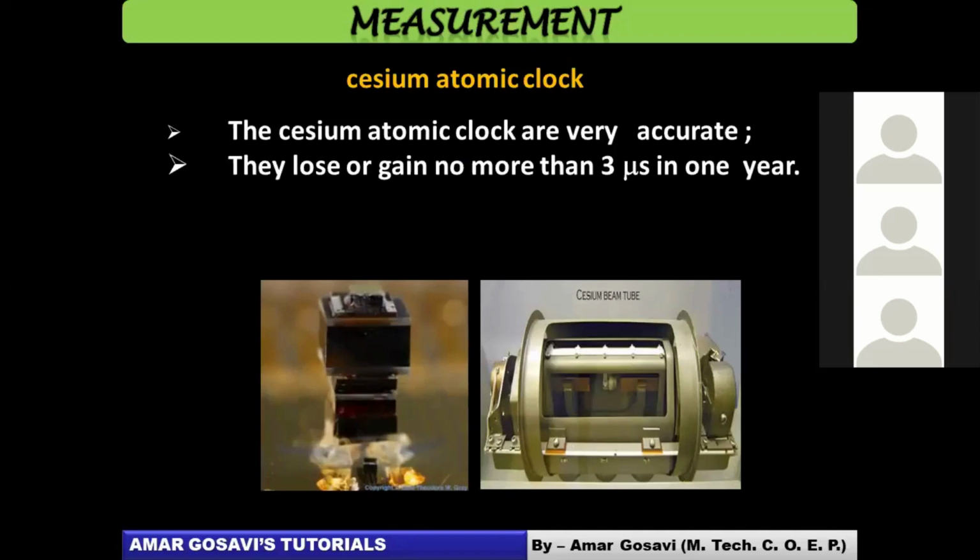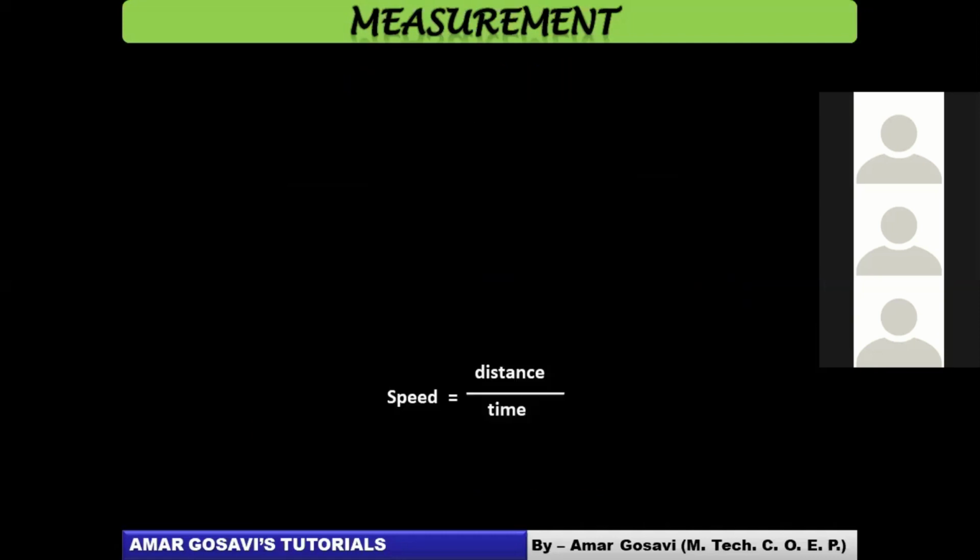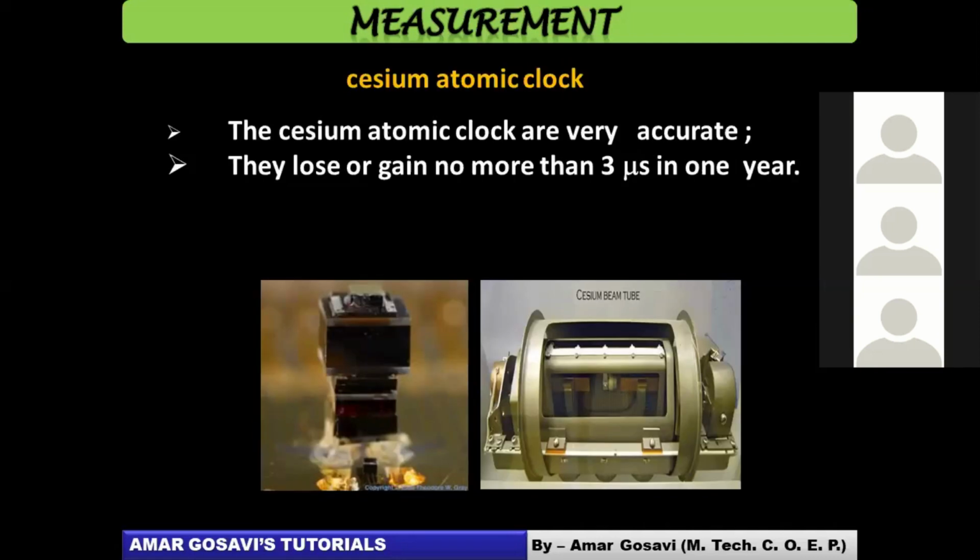Okay, this is how cesium atomic clocks look. For all of us who have not seen these cesium atomic clocks anytime in life, you can have a look at the pictures of how they look. Yeah, you can take a quick screenshot of this.